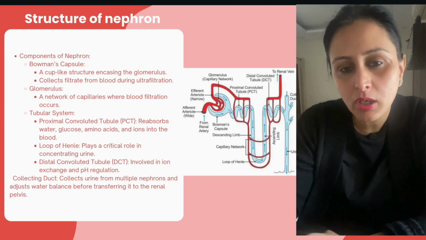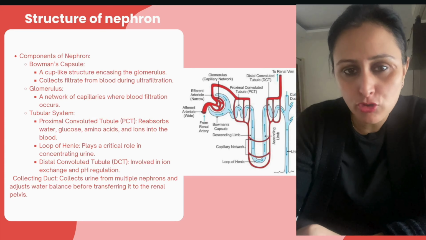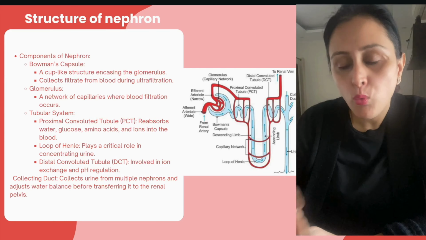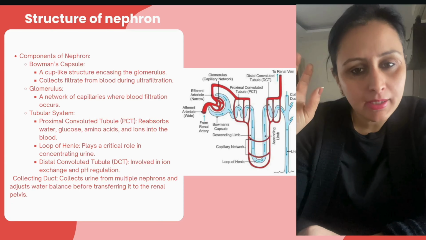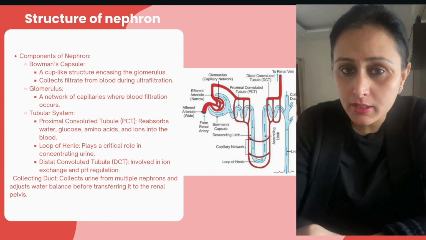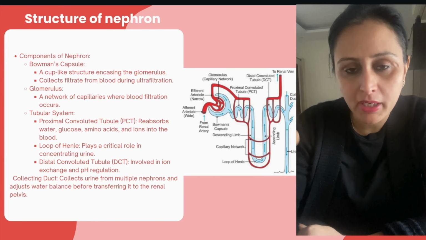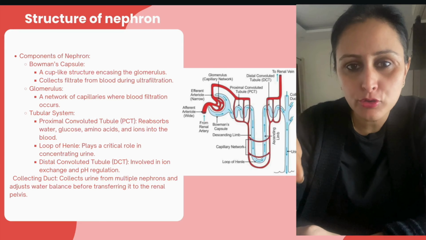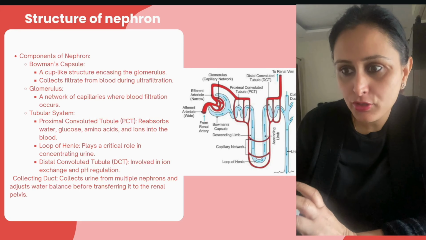DCT के अंदर क्या होगा? DCT के अंदर आयंस को मैनेज किया जाएगा और pH को रेगुलेट किया जाएगा, राइट? उसके बाद अल्टीमेटली it leads to the collecting duct. Collecting duct is the duct that connects to the multiple nephrons and starts collecting from that, and ultimately takes the urine to the renal pelvis, right? I hope the structure is clear to you.